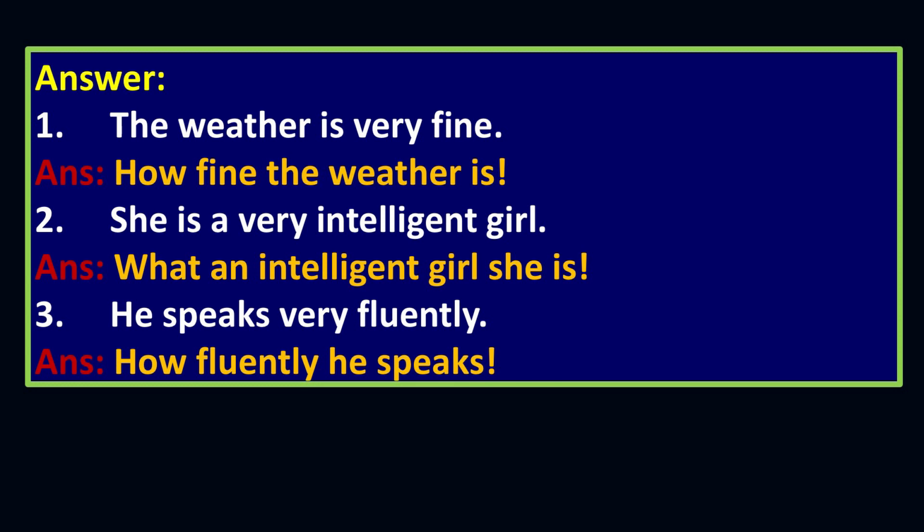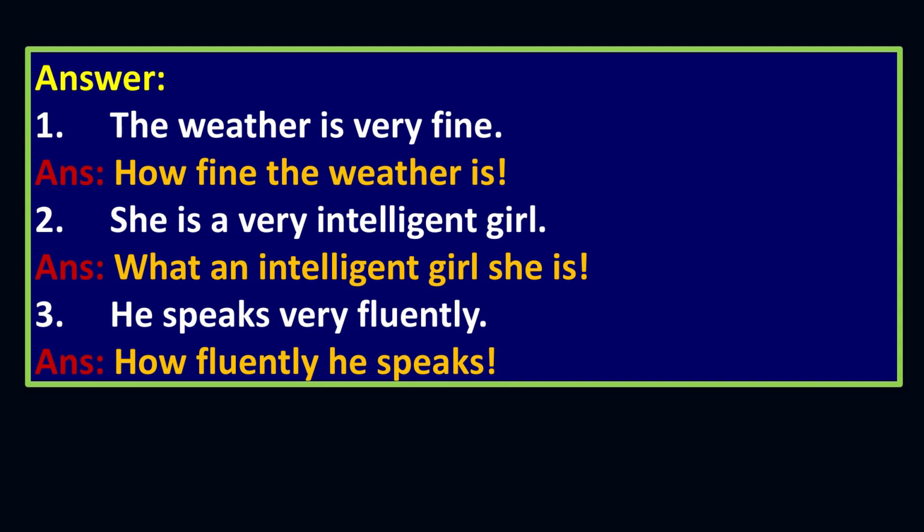So, you start from the article and again you connect the first part and you start the sentence with what. So, if there is no a or an, start with how in place of very. If there is a or an, you start with what. This is the technique, and you can change the sentences into exclamatory sentences easily.